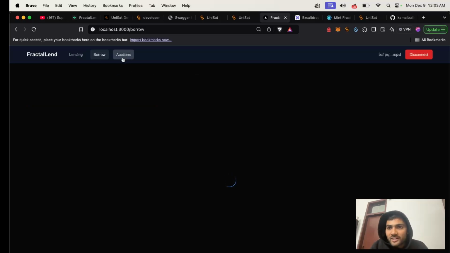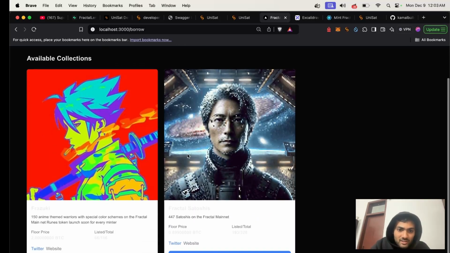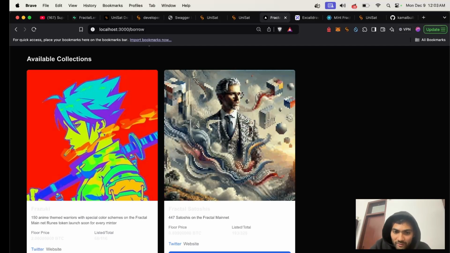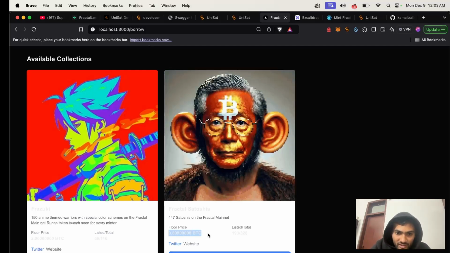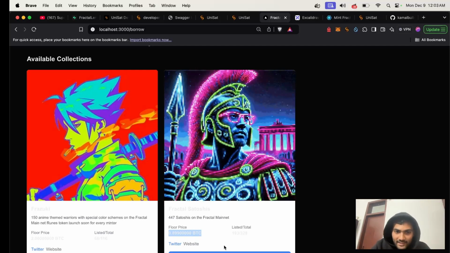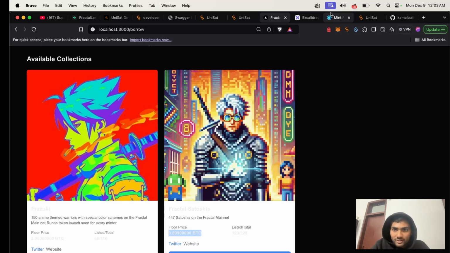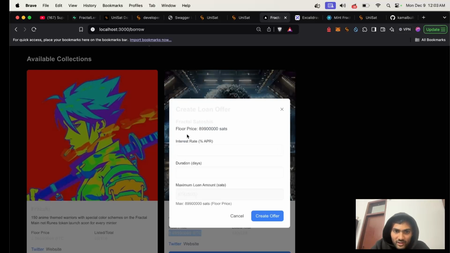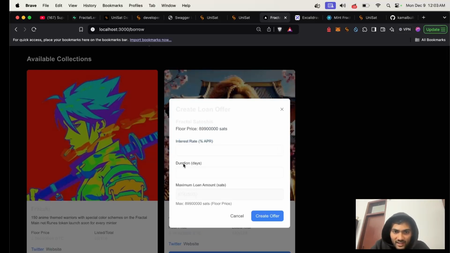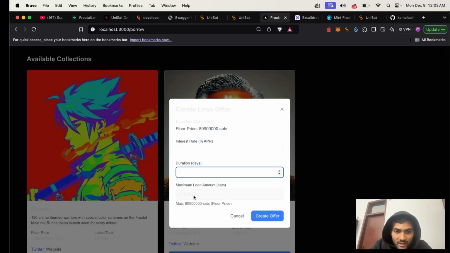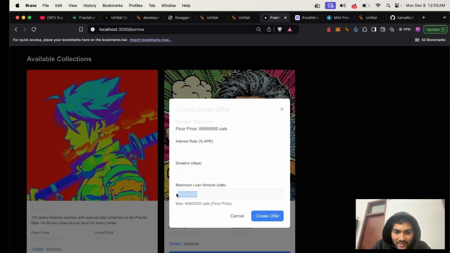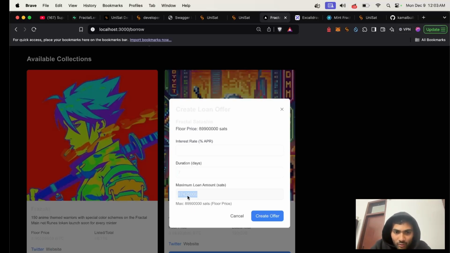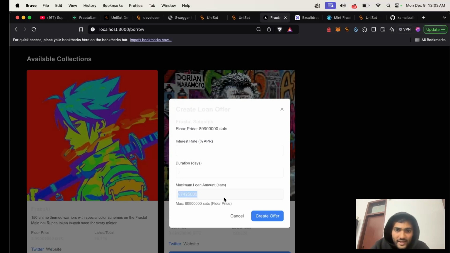The borrowing page is for people who have inscriptions from these collections. If you want to borrow CAT20 tokens, you would simply come here. Here you will see the floor price, which is 0.89, which you can verify for the Fractal Satoshis, as this collection currently has a 0.89 floor price. Now you can borrow, and here you will see the interest rate and the duration that you want to borrow for. You can set all that, and here you will see the maximum loan amount that you can borrow.